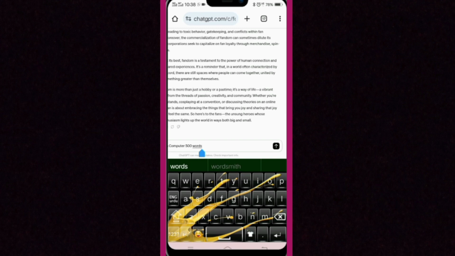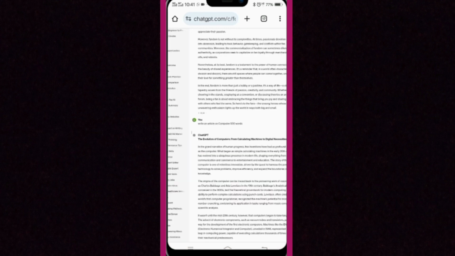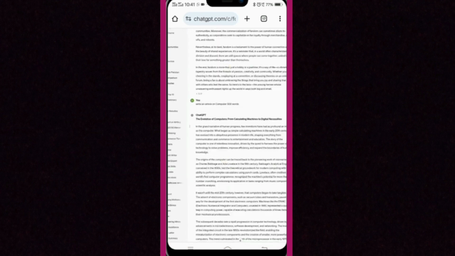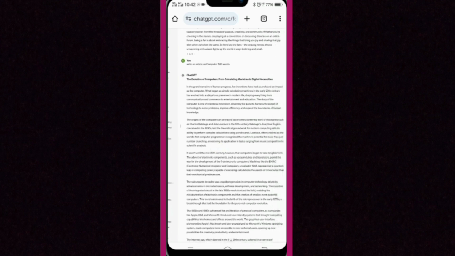ChatGPT starts working, and you can see that ChatGPT has written our article completely, 500 words, and this article is completely written by AI. Now, how do we convert this AI article into a human-based article? Because we have to send the client an article that looks human-written, not AI-written. The first step is to write the article with AI, and the second step is to convert the AI text into human-based text.